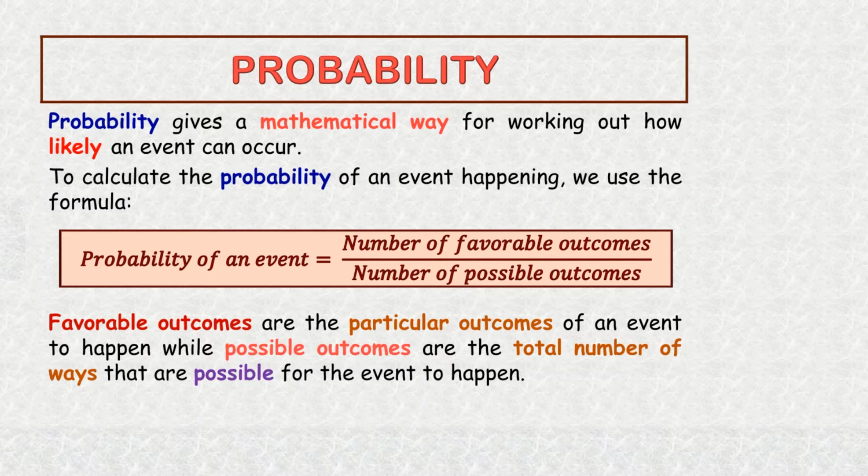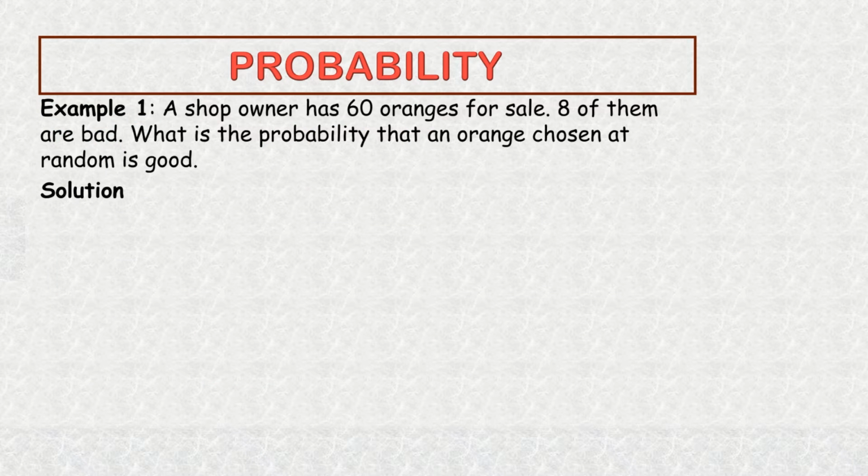Recall that I said probability gives a mathematical way for working out how likely an event can occur. To calculate the probability of an event happening, we use the formula: probability of an event is equal to number of favorable outcomes over number of possible outcomes. Favorable outcomes are the particular outcomes of an event to happen, while possible outcomes are the total number of ways that are possible for the event to happen. Now, let's go on to solve some examples.